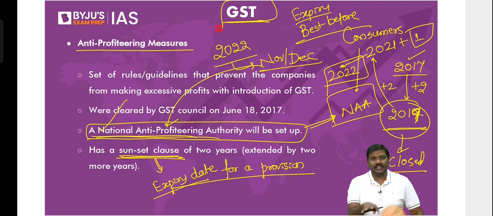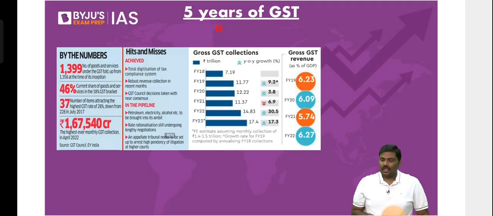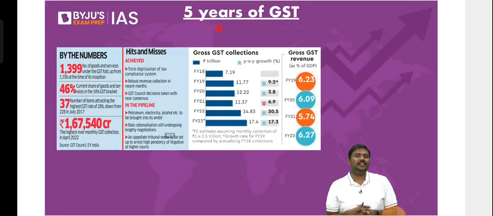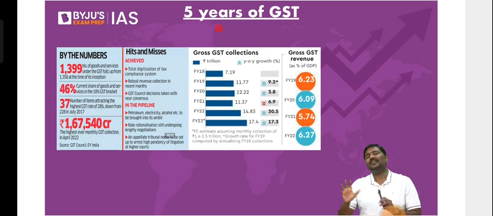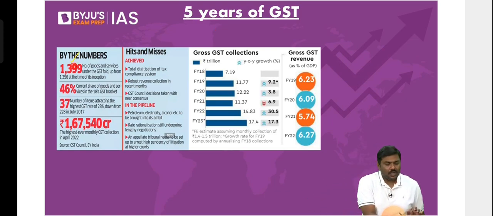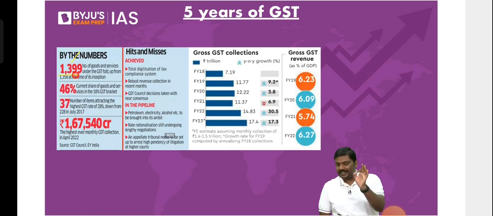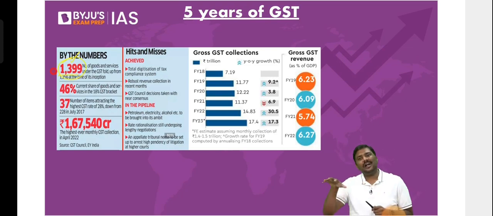Done? Okay. So this is regarding the National Anti-Profiteering Authority. What has been the achievement of GST? 5 years we have implemented. What has been the achievement? Please understand this. Under GST, to a very great extent, we have been able to address the issue of cascading effect. What is the number of goods and services now? 1,399. 1,399 goods and services have been brought under the ambit of GST.